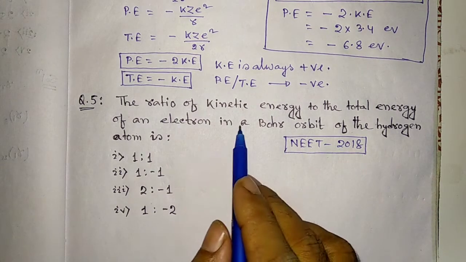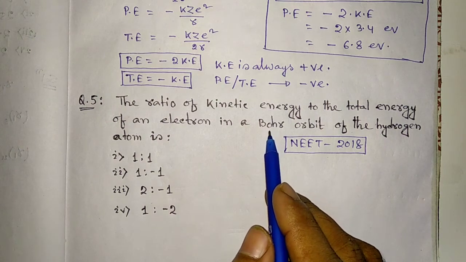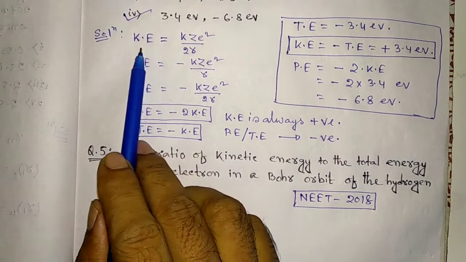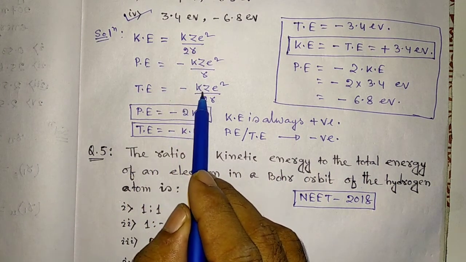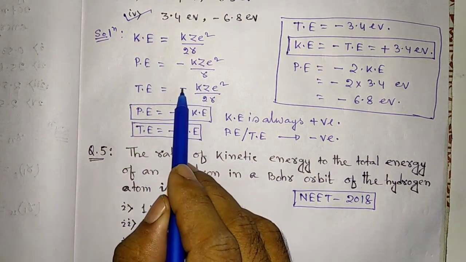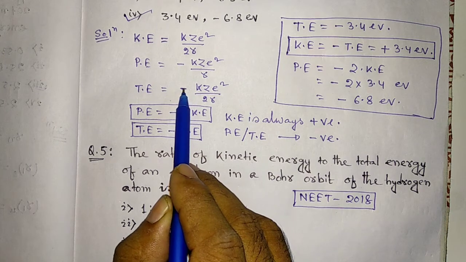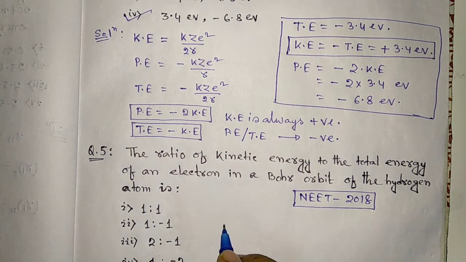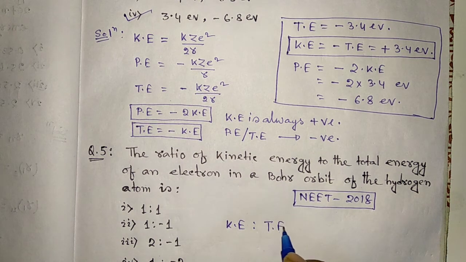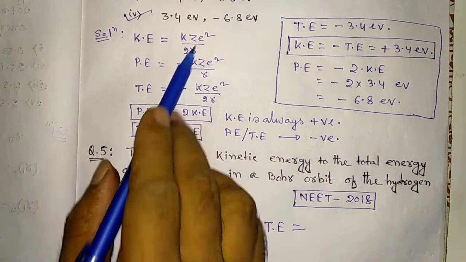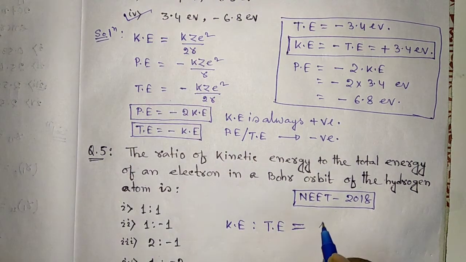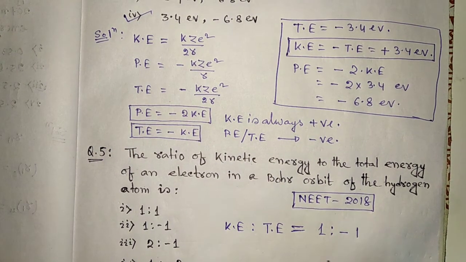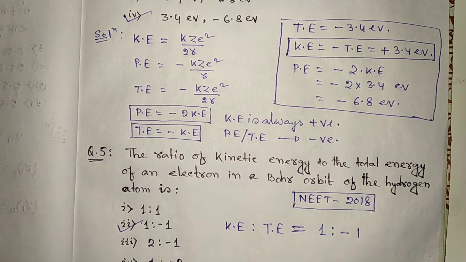Dear student, kinetic energy is always positive. Here you can see this is the kinetic energy, positive, and the total energy is the same as kinetic energy, only with a negative sign. So we can write kinetic energy to total energy equals kinetic energy is positive, total energy is minus of that same quantity. This is 1 is to minus 1. So option 2 is the right answer.